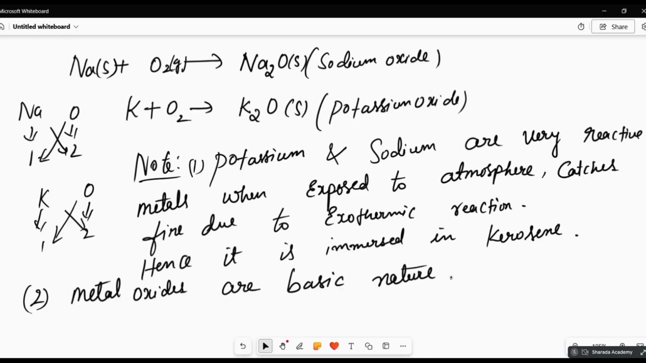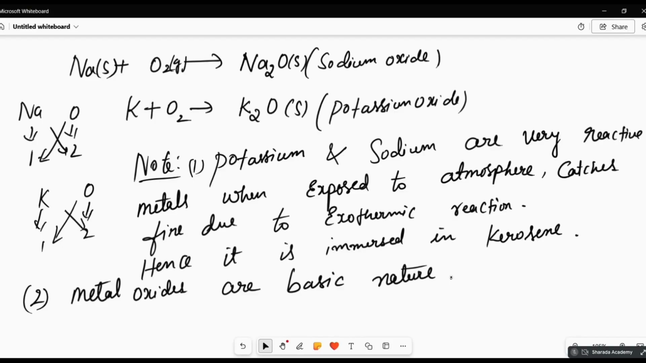Again I repeat. Most of the metal oxides are basic in nature, but few are amphoteric. What are amphoteric? They can act as both a base and an acid. For example, aluminum oxide and zinc oxide can react with the base, and when they react with the base, they act as an acid. And when they react with an acid, they act as a base.